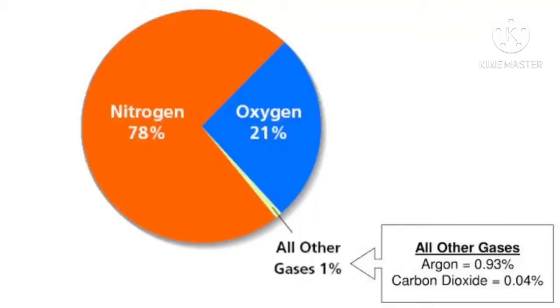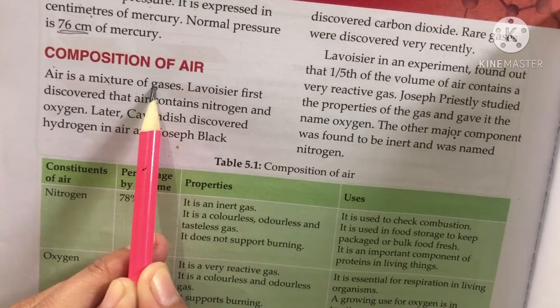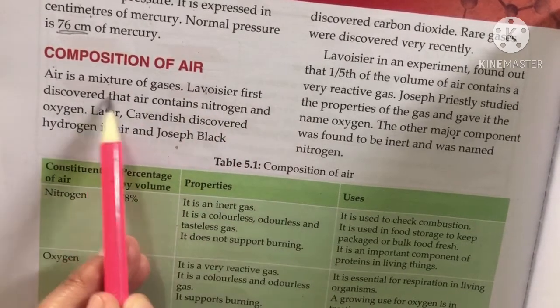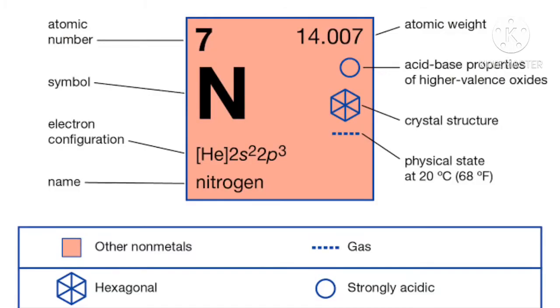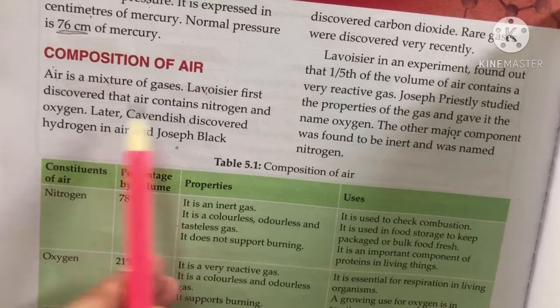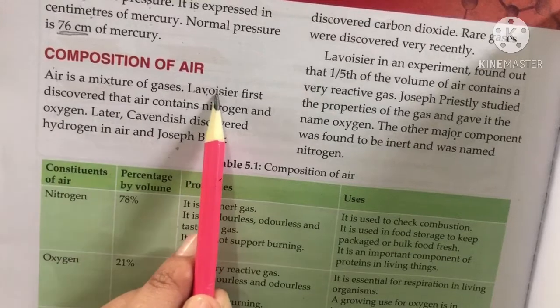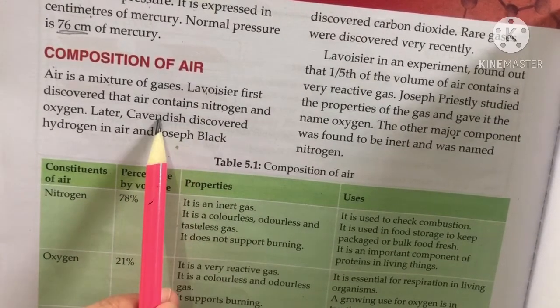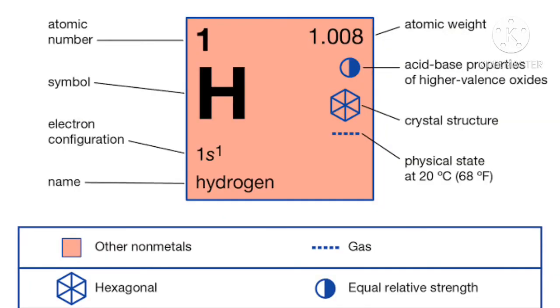Next topic is composition of air. Air is a mixture of gases. We all know that in air nitrogen, oxygen, carbon dioxide and some other gases are present. Firstly, Lavoisier discovered that it contains nitrogen and oxygen. Who discovered nitrogen and oxygen? Lavoisier.